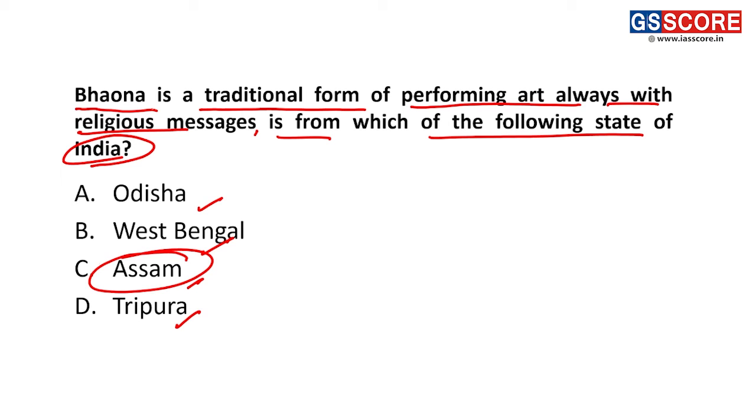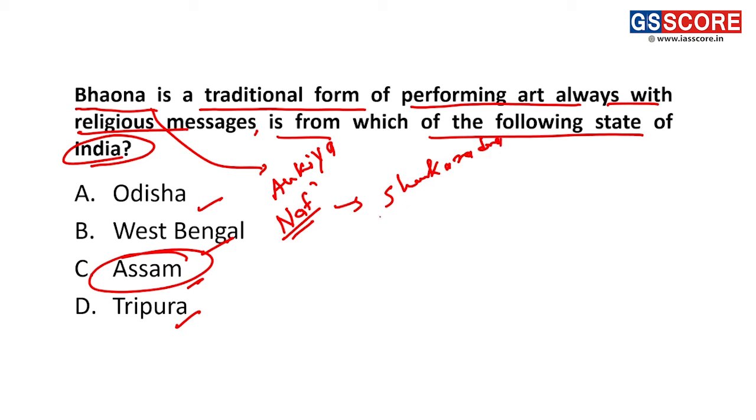Why Assam? Because Bhavna is a stage performance of a very popular drama called Ankiya Nat. As some of you might be aware of this term Ankiya Nat, it was started by Shankaradev. Shankaradev was an Assamese saint during the era of the Bhakti movement in medieval times.